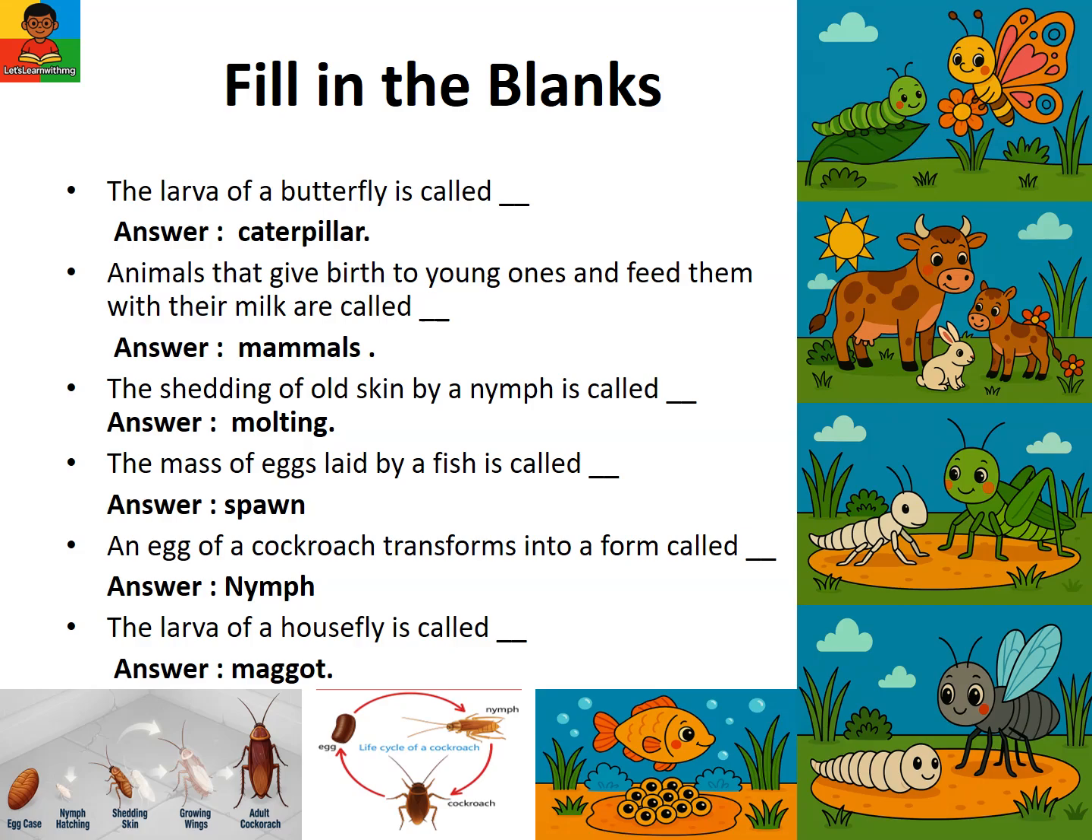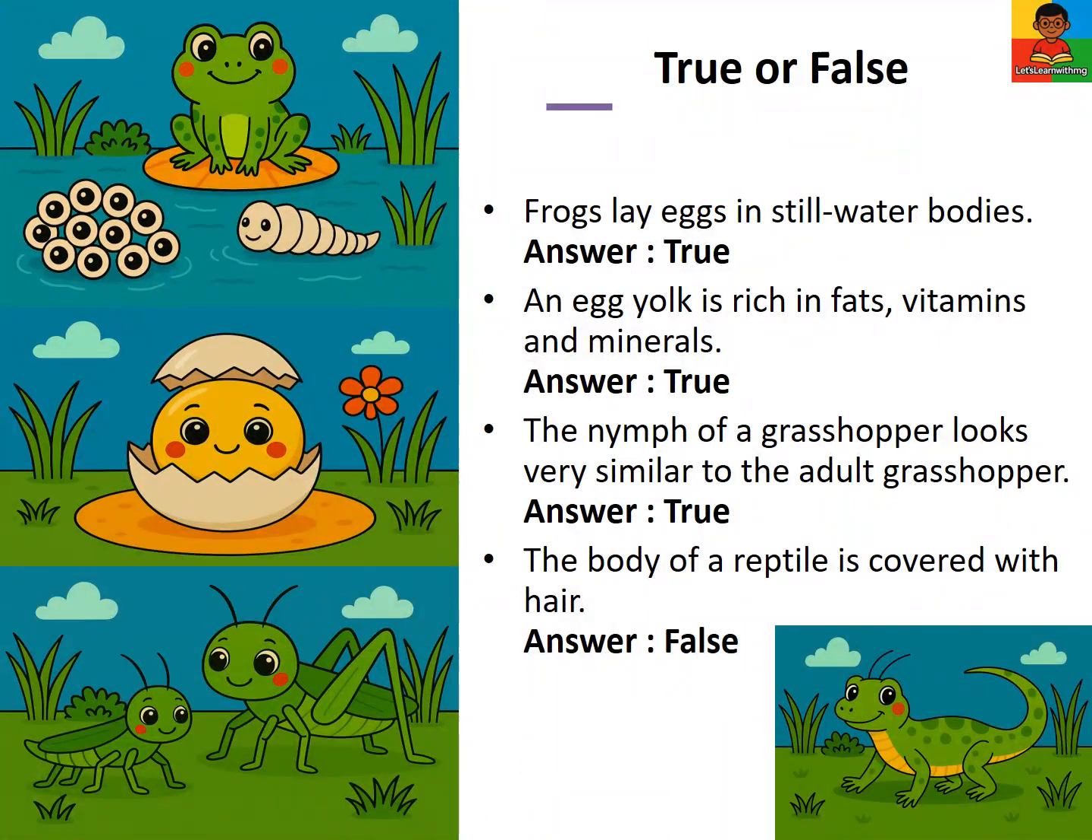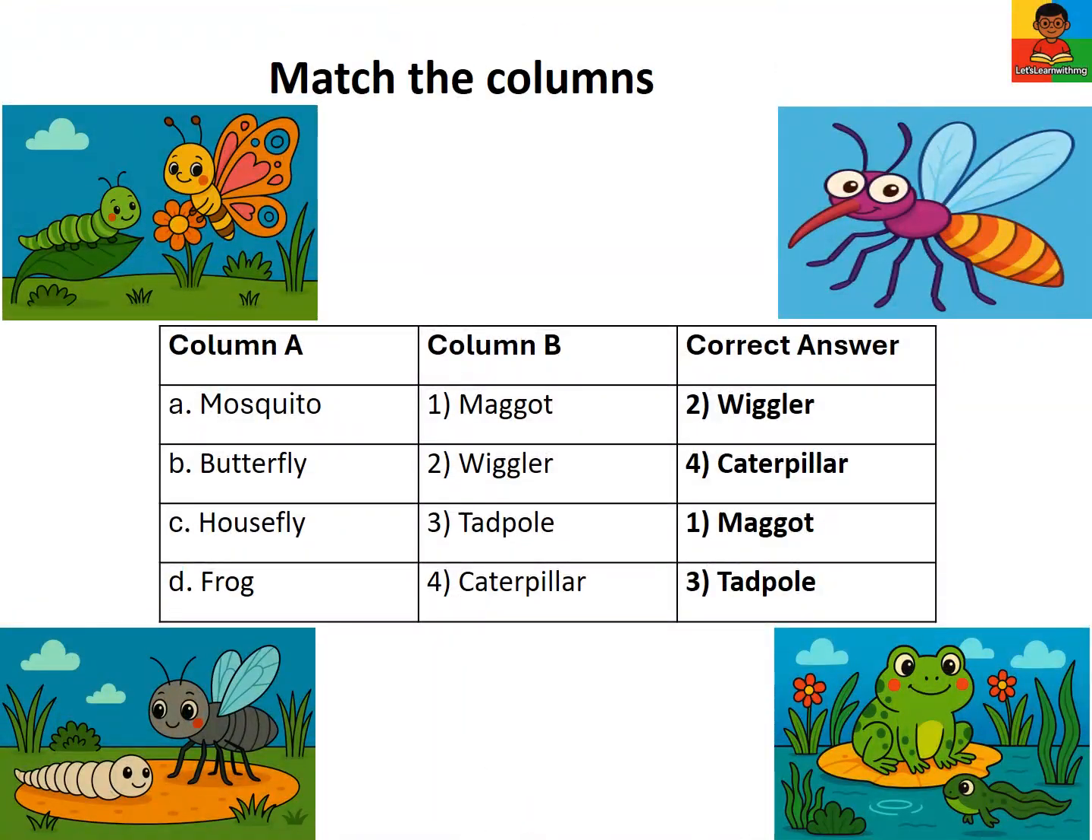Let's try some true or false. Frogs lay eggs in still water bodies. Answer: true. An egg yolk is rich in fats, vitamins, and minerals. Answer: true. The nymph of a grasshopper looks very similar to the adult grasshopper. Answer: true. The body of a reptile is covered with hair. Answer: false.